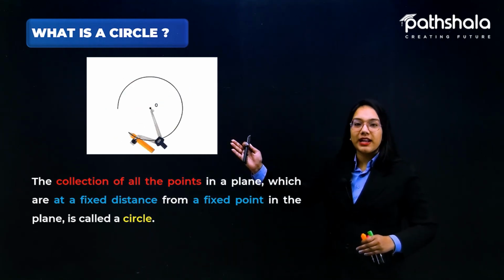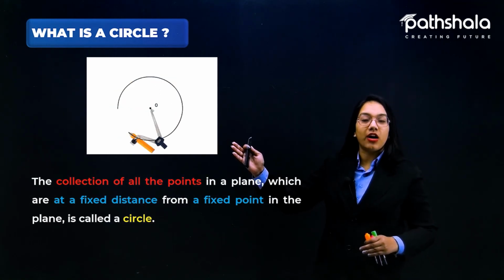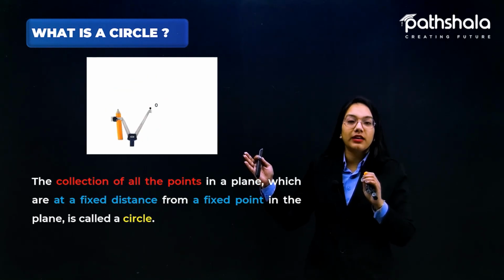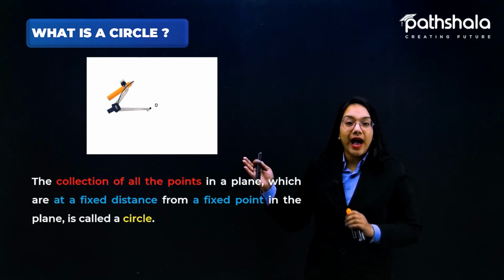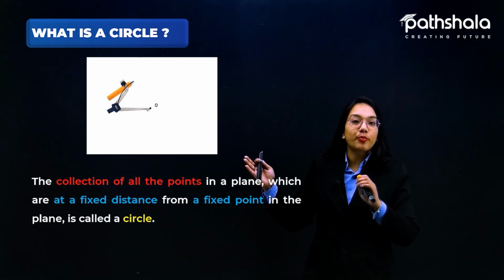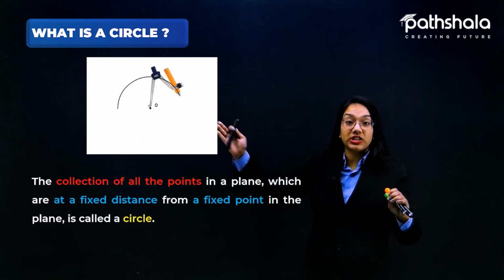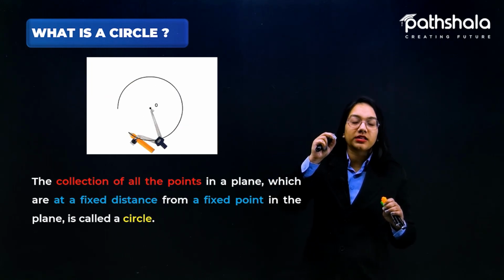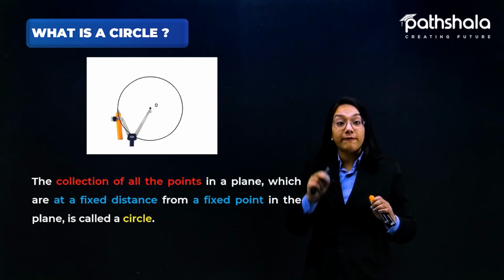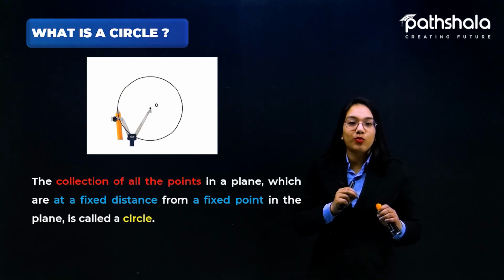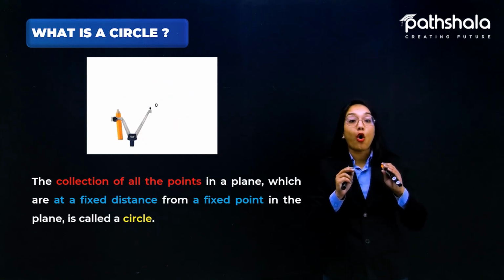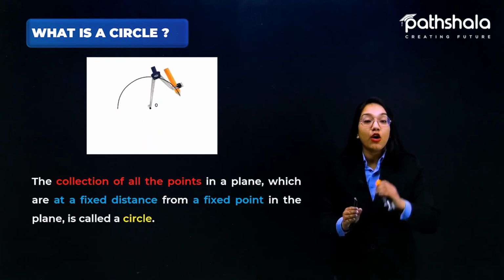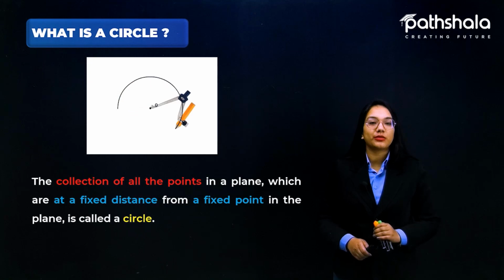As in the figure you can see that there is a particular point O at the center. That point O is called the center of the circle, which is a fixed point, and this compass is moving around this fixed point within a fixed distance. You can see that the distance of the point O from each and every point that this compass is tracing remains the same everywhere. So always remember what a circle is: a circle is the collection of all those points lying in a plane which are at a fixed distance from a fixed point in the plane.